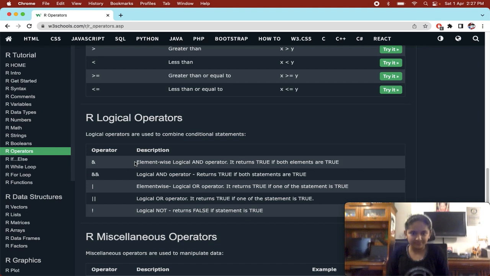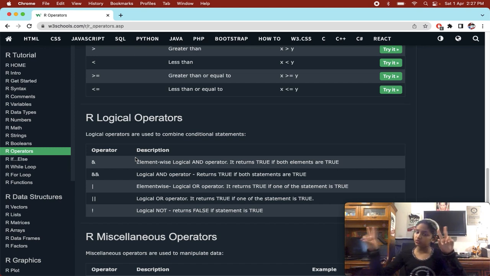Okay, now here first we have a double AND operator. This is a logical AND operator. So for example, 2 is equals to 2 and 3 is equals to 3, right?